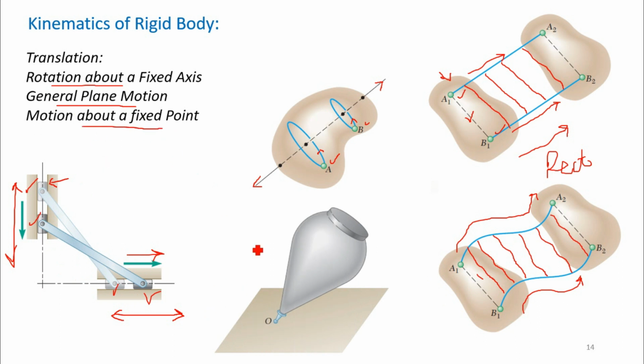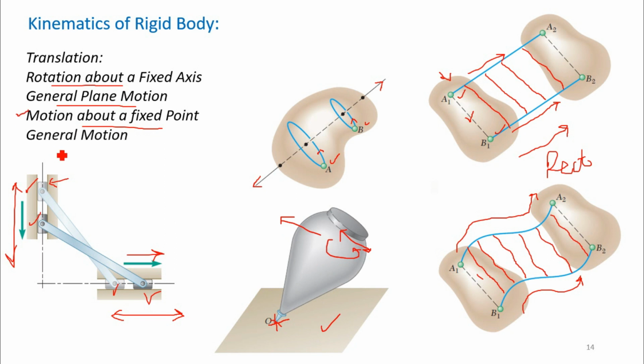Now the motion about a fixed point. Let's say this object has only a point contact with the surface. When the object has any motion, maybe a vibration, or a rotation, or an axial motion, or whatever, that motion will be with respect to this surface. The motion will be at this point only, meaning about this point, how the object is rotating or moving. That type of motion is known as motion about a fixed point.